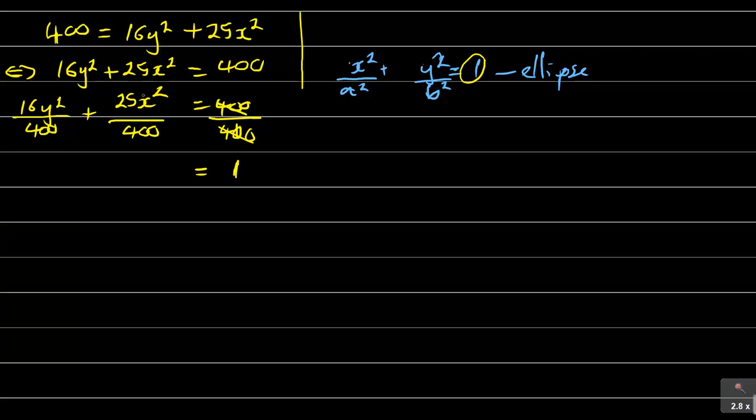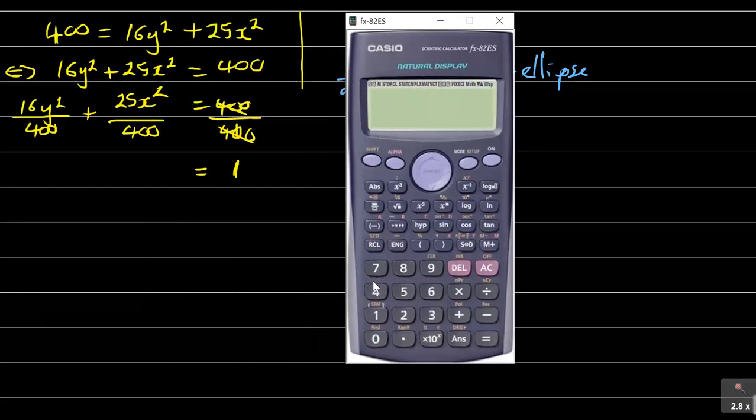That is very key. So when you divide 25 over 400, I'll get 1 over 16. And what about 16 over 400? If I say 16 over 400, I get 1 over 25.